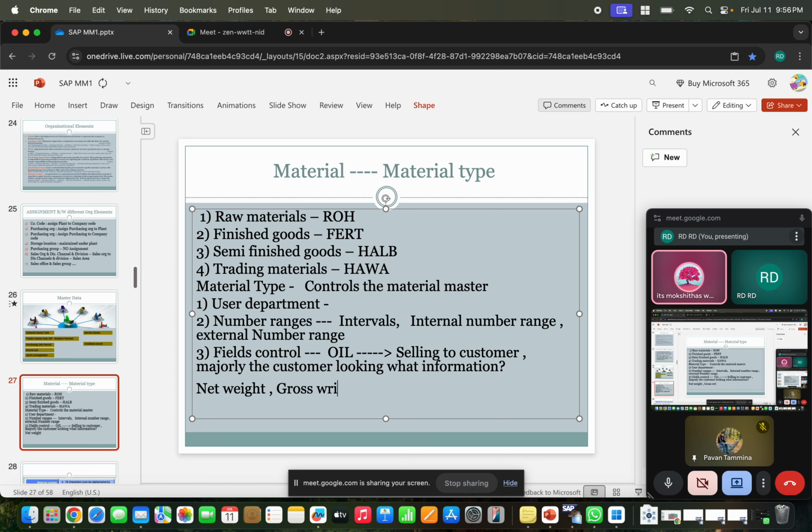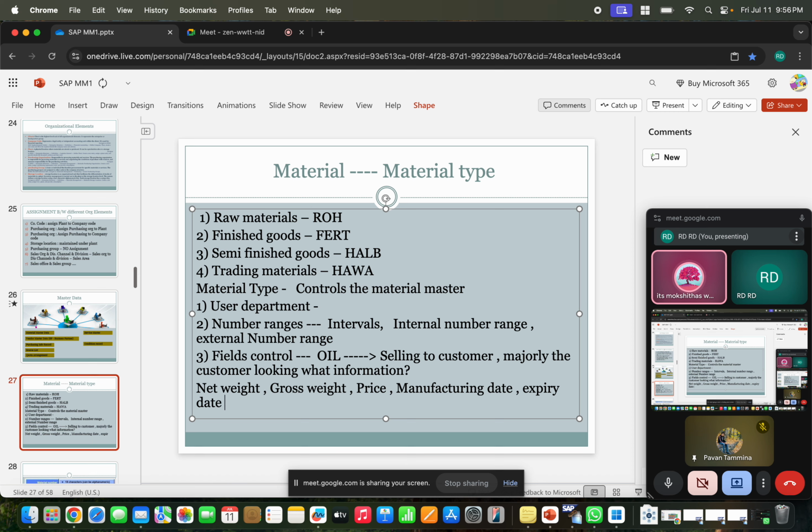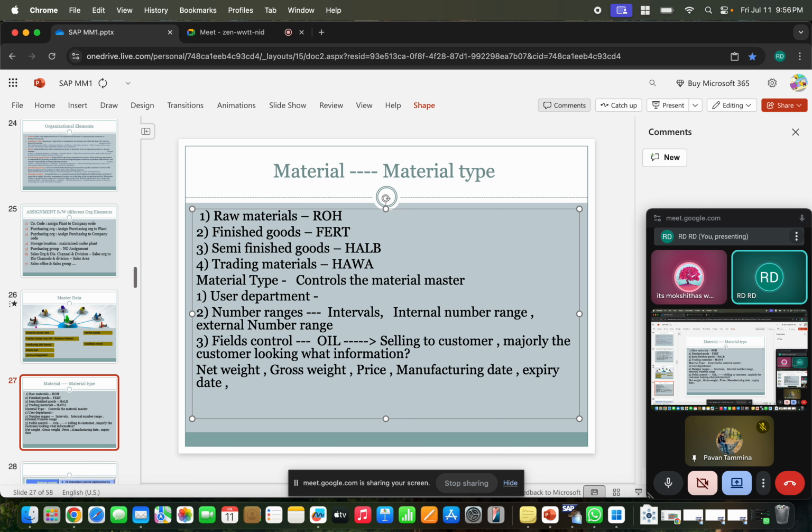Gross weight and the price, manufacturing date, right? And expiry date, right? And weight unit, right?